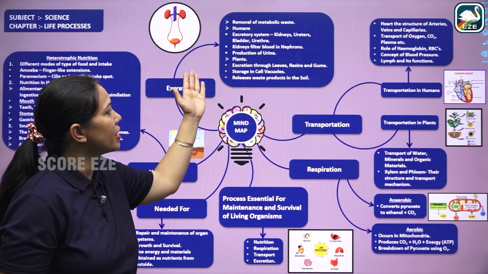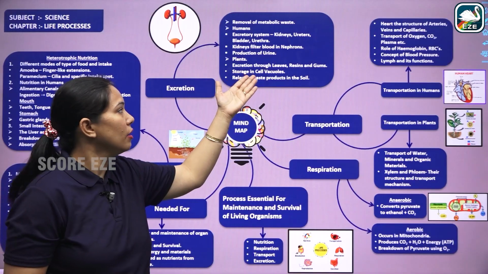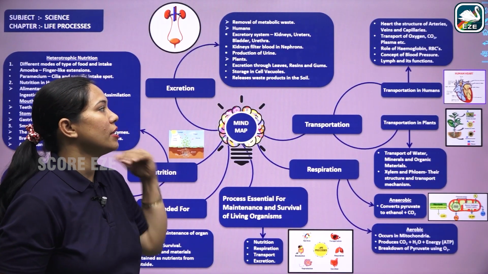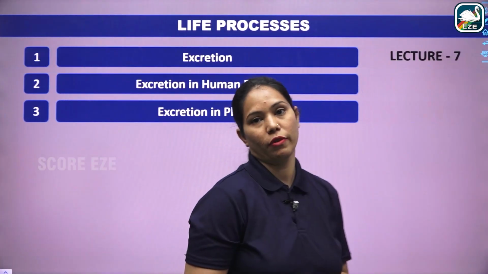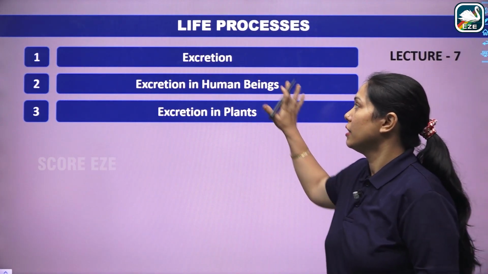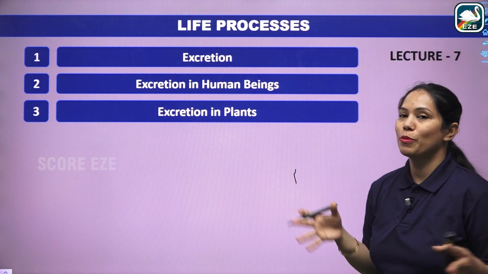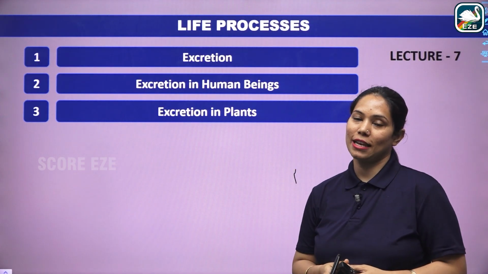In the plants, the excretion is done through leaves, resin, gums. They are stored in the cell vacuoles and they release the waste product in the soil. We will discuss all things in detail, that is, what is the excretion in human beings and excretion in the plants. So, let us begin the session of today's class.